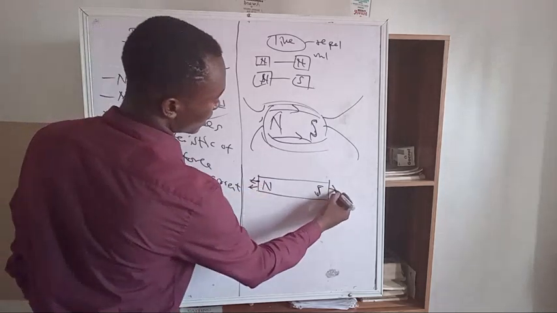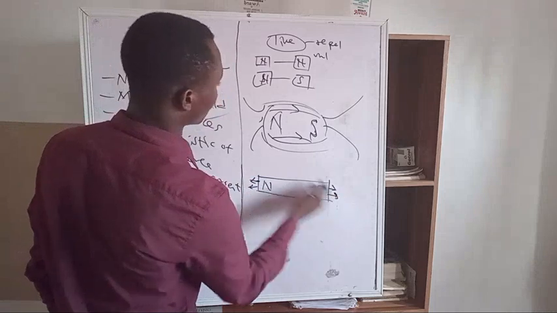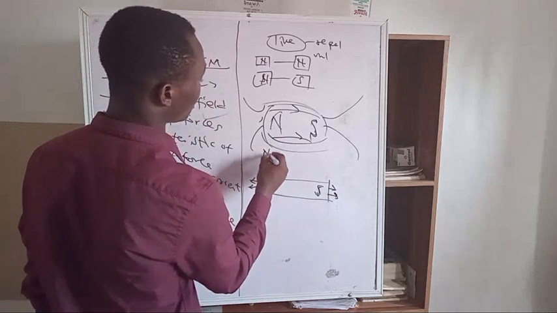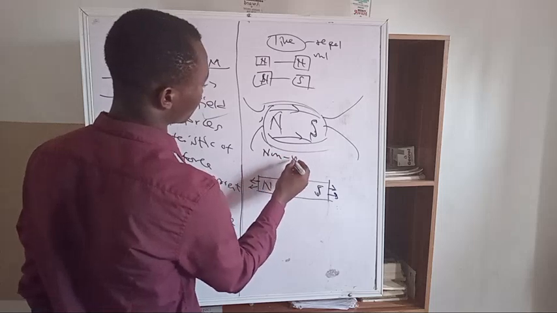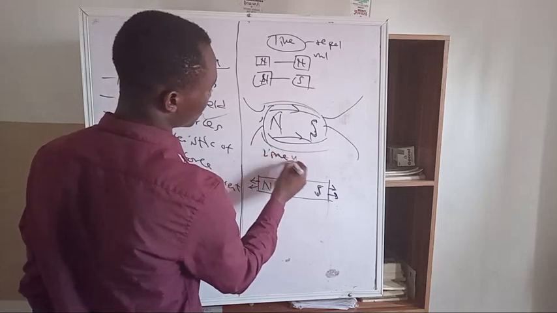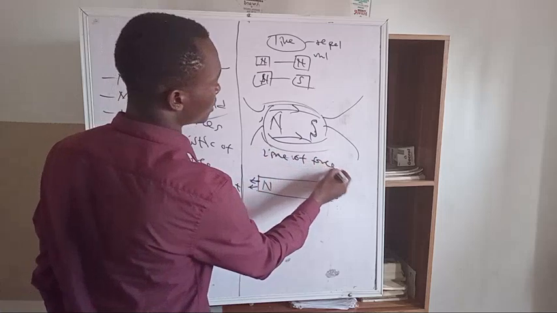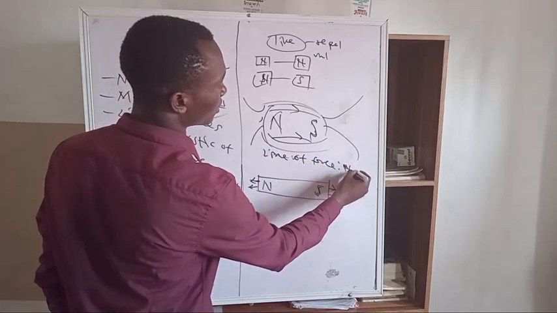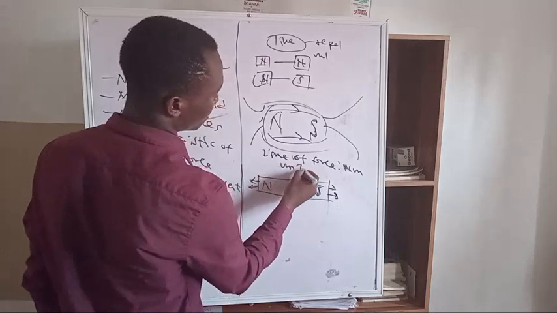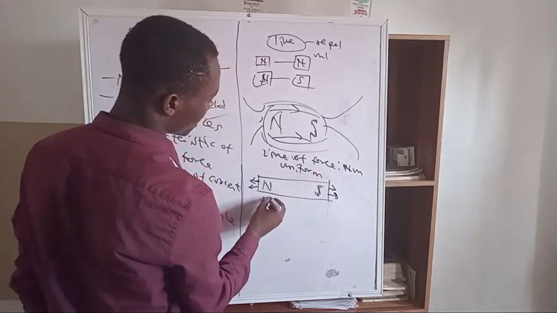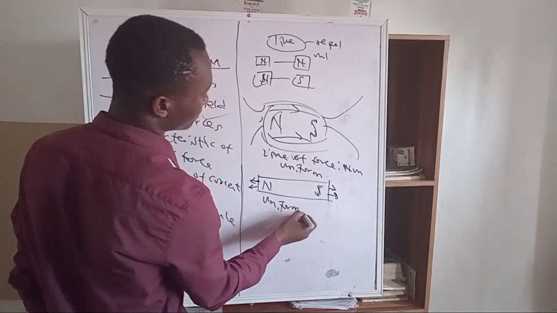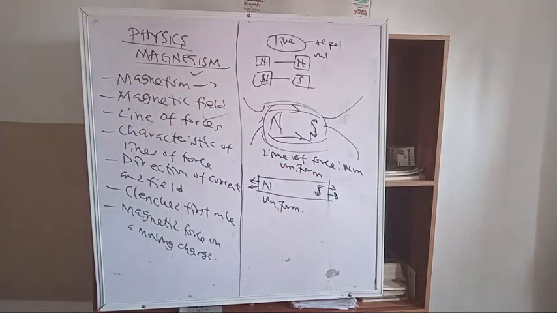So in case you are asked to draw a diagram, you can do this. So this is a non-uniform line of force. This one is actually non-uniform. Then this is a uniform line of force. All right, so that is that basically.